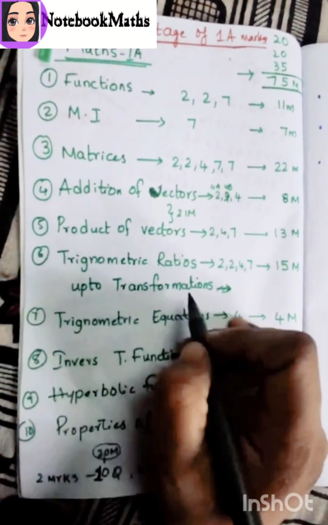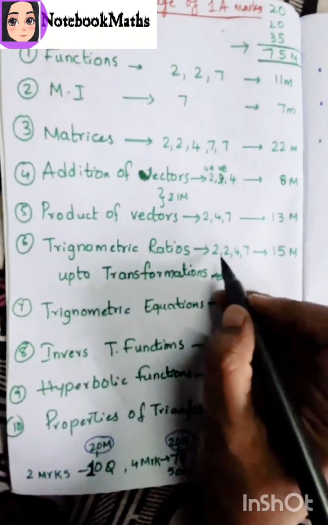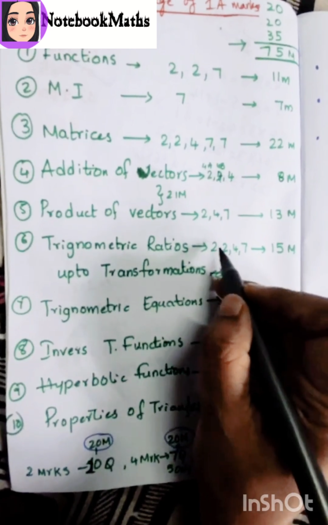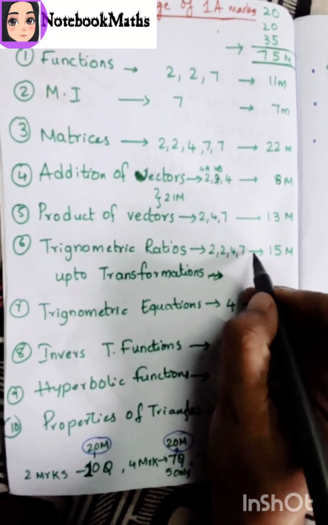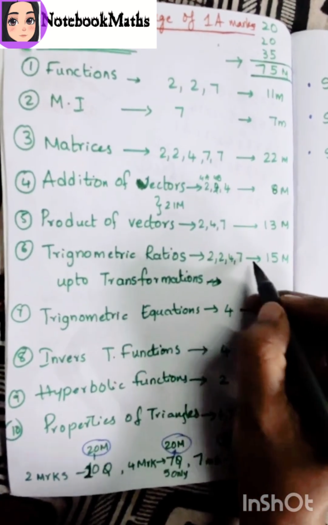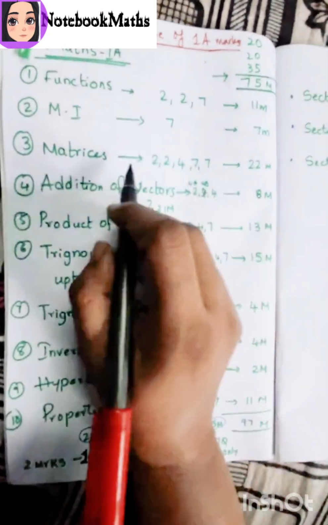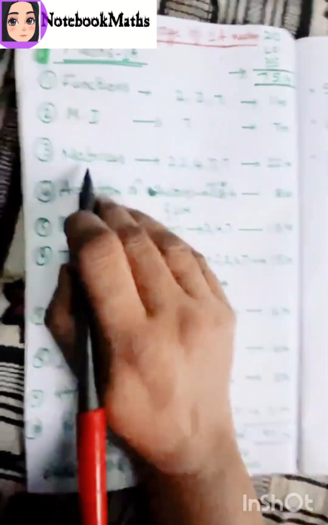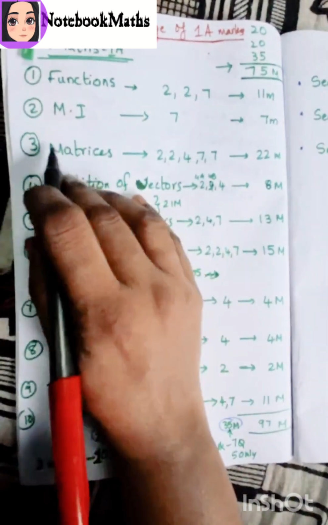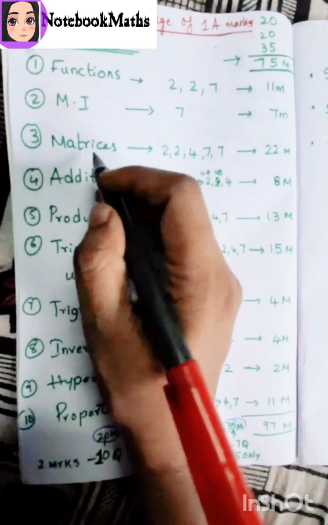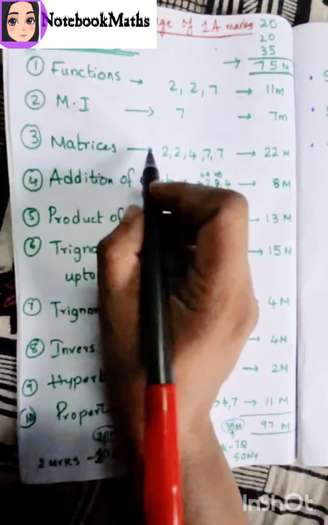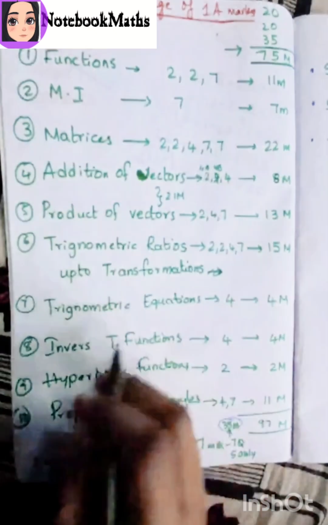Trigonometric ratios up to transformations is the 6th chapter. In this there are two 2 marks questions, one 4 marks question, and one 7 marks question, a total of 15 marks. Okay, only matrices is the highest weightage chapter, children. So prepare matrices very well for the exam, so you can score full marks, 22. It is a very easy and also very scoring chapter.